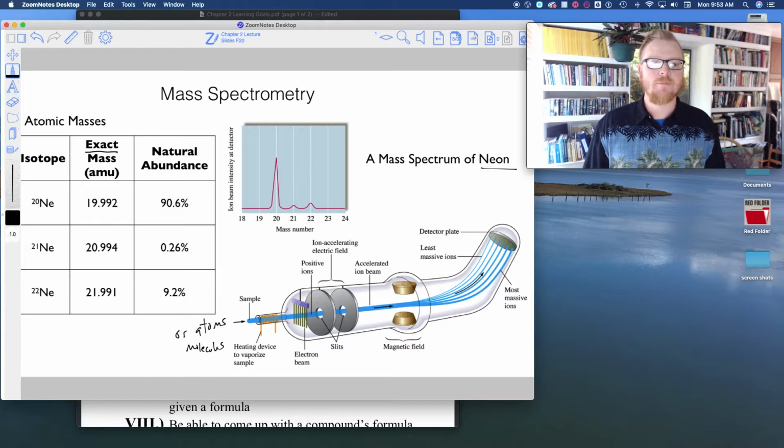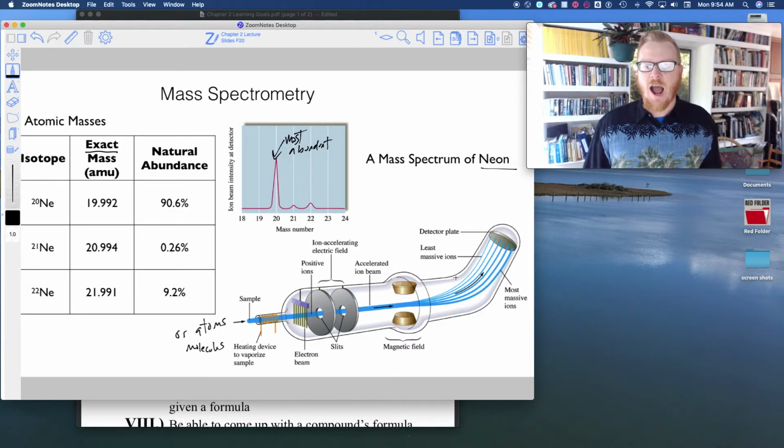What this mass spectrometer can tell us is how abundant each of these isotopes is. It would determine that neon-20 is by far the most abundant based on the size of this peak.